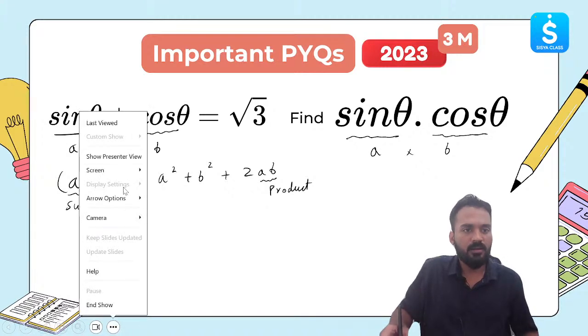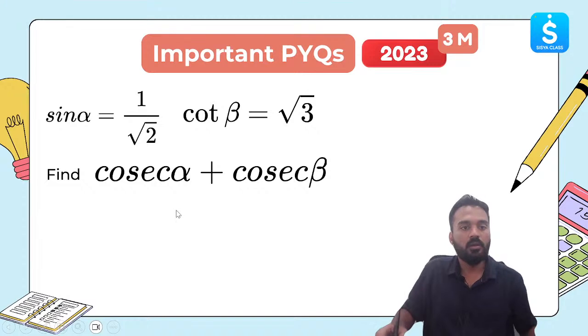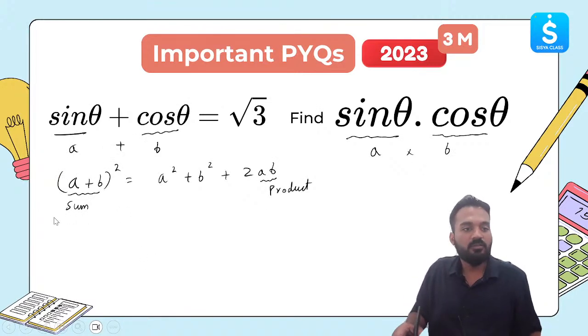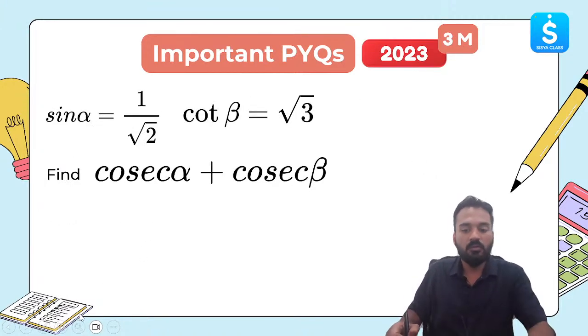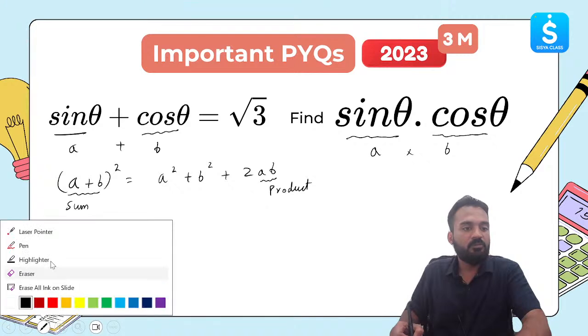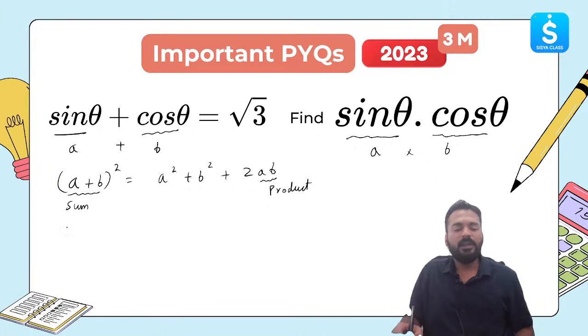Let me see if I can add. Okay, let's get back to this. Sin theta plus cos theta, let me square this. I was just checking if I can add a blank slide over here. Let me do it in this slide itself.